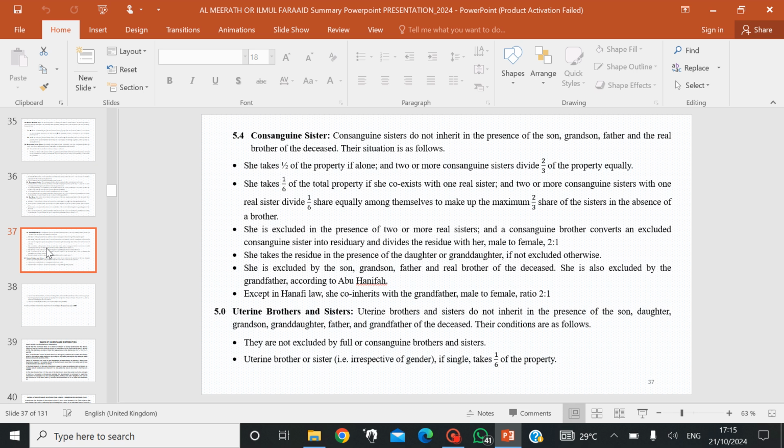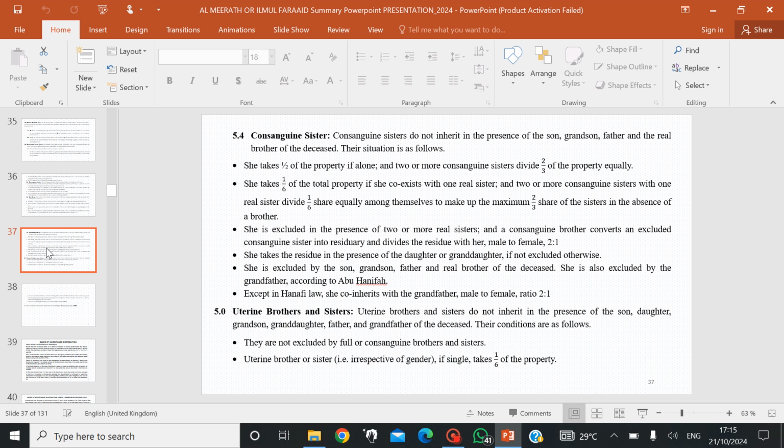Then, as for the maternal siblings of the deceased, the uterine brothers and sisters do not inherit in the presence of the son, daughter, grandson, granddaughter, father, and grandfather of the deceased. However, they are not excluded by full or consanguine, meaning paternal, brothers and sisters of the deceased. So, irrespective of gender, a uterine brother or sister takes 1/6 of the property. Here, the male to female ratio of 2:1 is not honored.